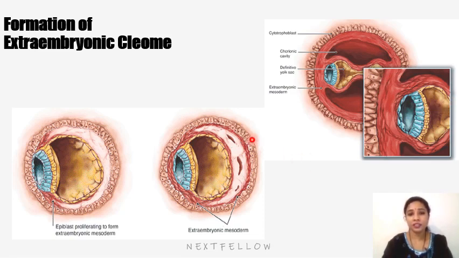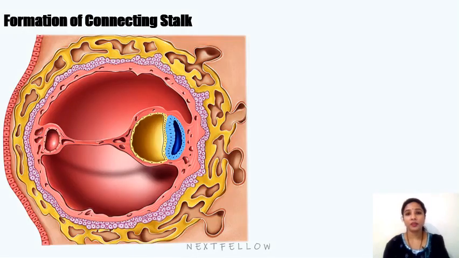So we can see the spaces rapidly fuse to form a large fluid-filled C-shaped cavity, which is called the extraembryonic coelom. At the same time we can see the yolk sac getting pinched off, turning to form a secondary yolk sac. So next, about the connecting stalk.